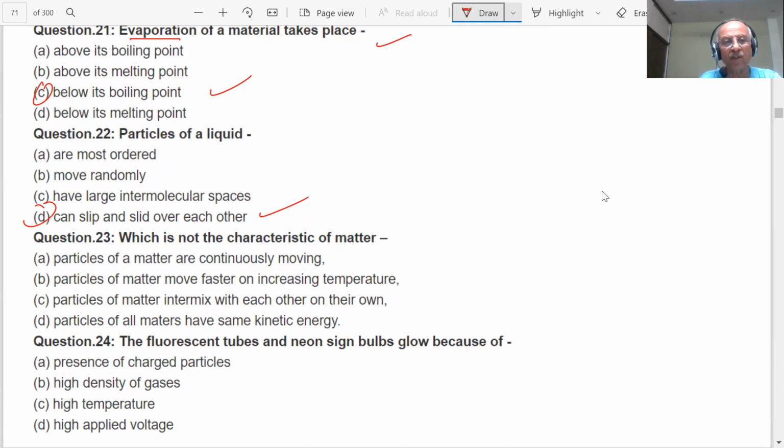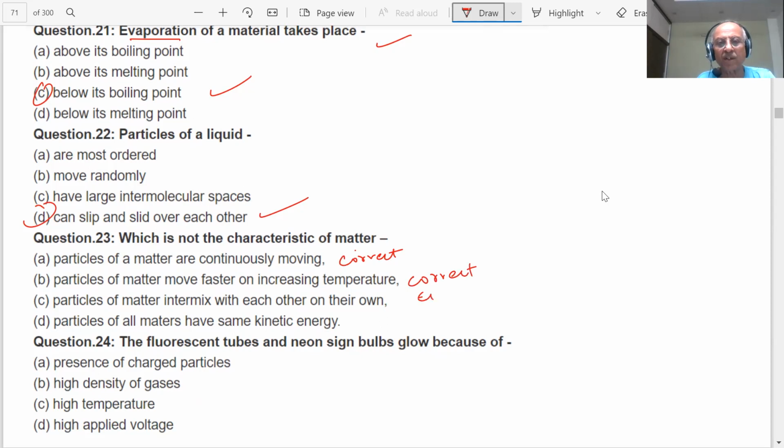Which is not correct? Particles of matter are continuously moving. Particles of matter move faster on increasing temperature. Particles of matter intermix with each other. Particles of all matters have same kinetic energy. Then what is the correct answer? Particles of matter move faster, this is correct.